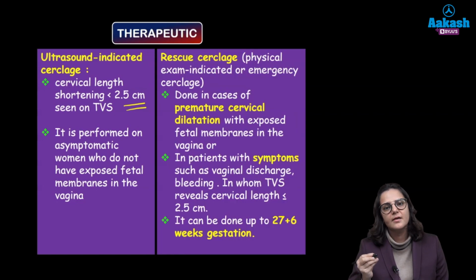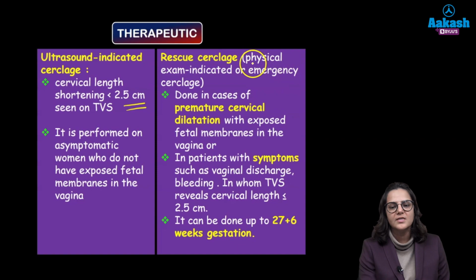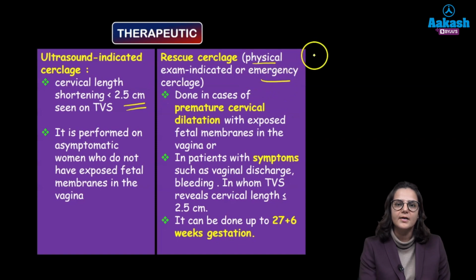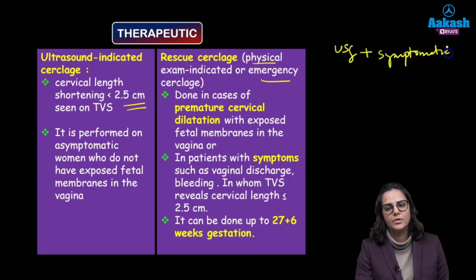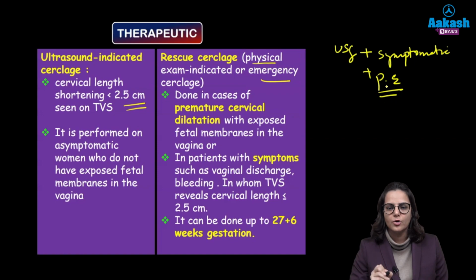Then the second is the rescue cerclage, also known as physical examination cerclage or emergency cerclage. So what is happening in this? In addition to the ultrasound indicated cerclage guidelines, these patients are symptomatic, or on physical examination it has shown that the cervix is incompetent.